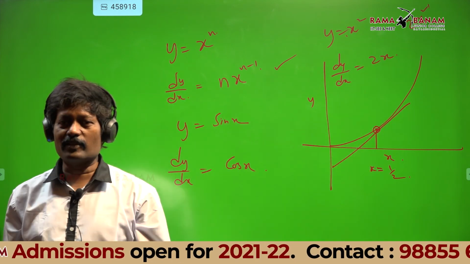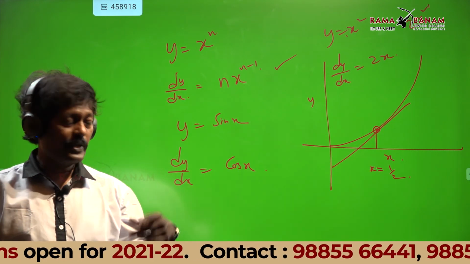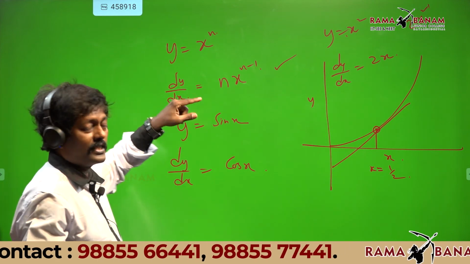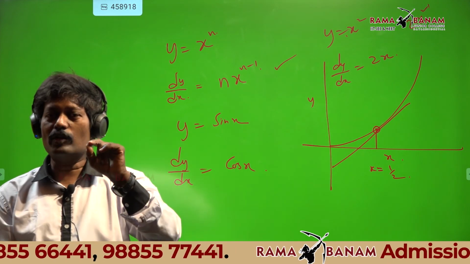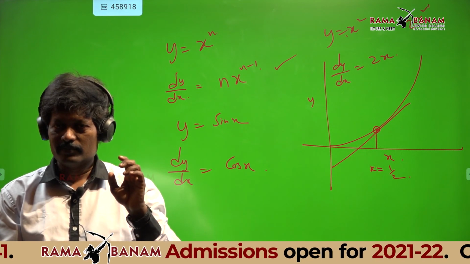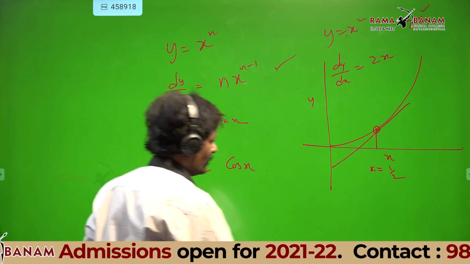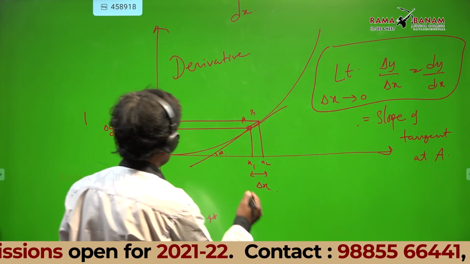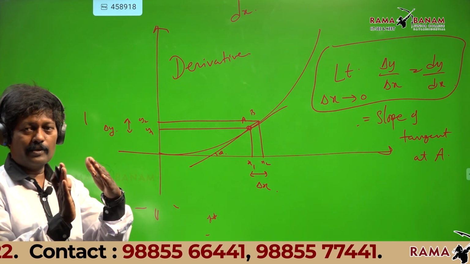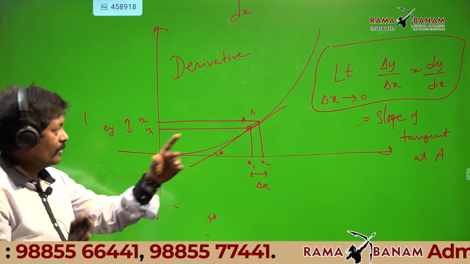Now understand carefully. In the previous slide, dy by dx means the slope of the tangent drawn to a particular point on the curve. Again I am showing this previous slide.